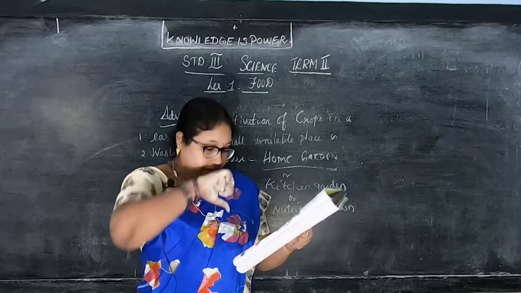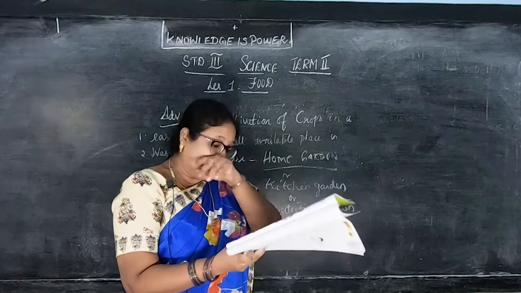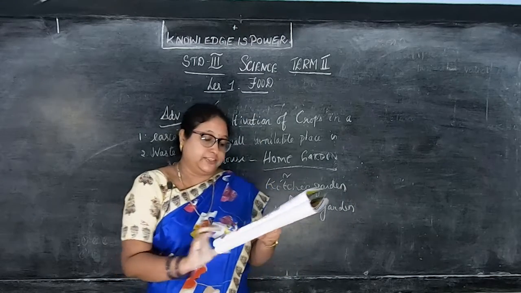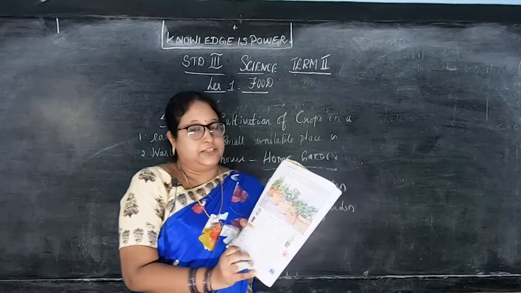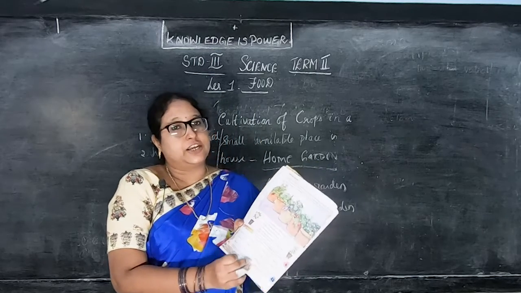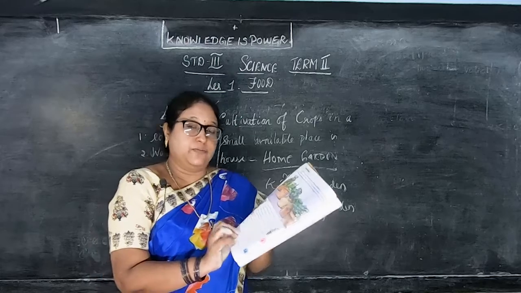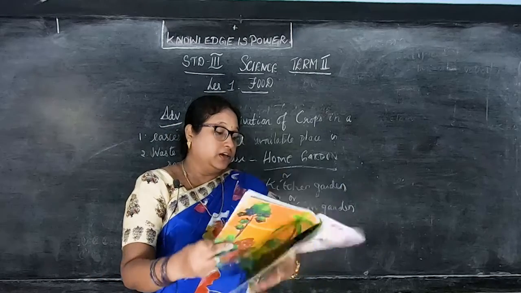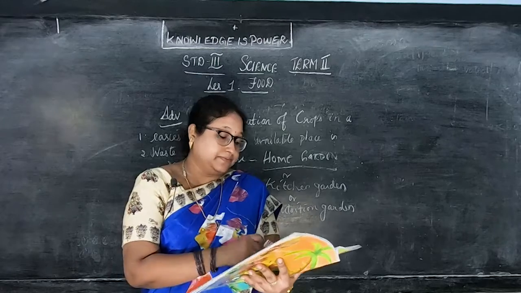So let us do this activity, children. It's given here: color the circle in green for traditional food and red for modern food. You can do this activity in your book, children, those who have the book. I have taken the lesson for you, and in this itself you can understand which is the traditional food and modern food. Okay, so I have finished this lesson for you, children.